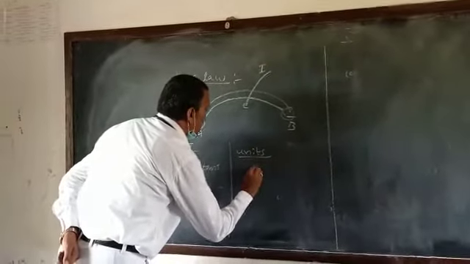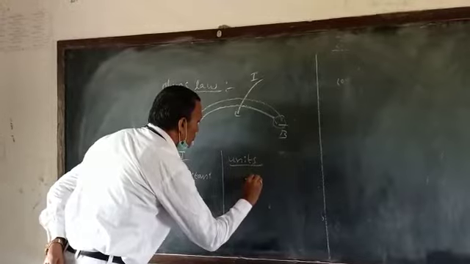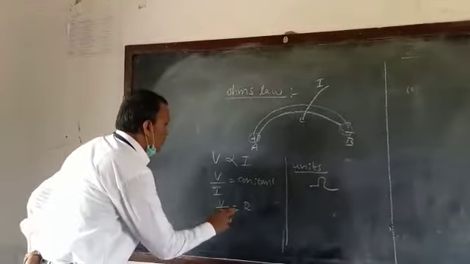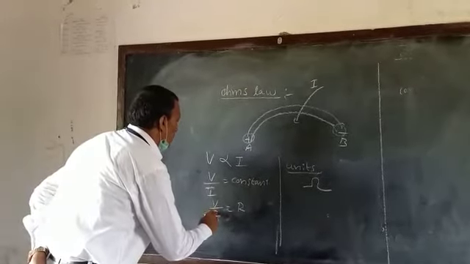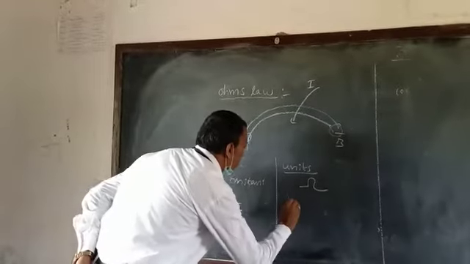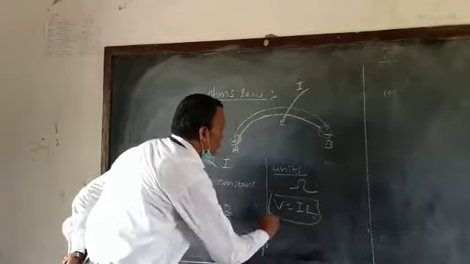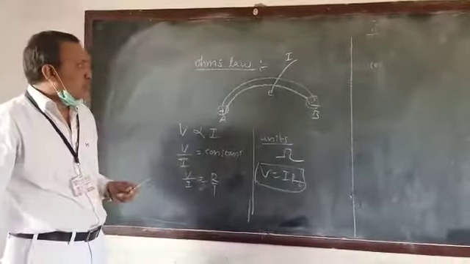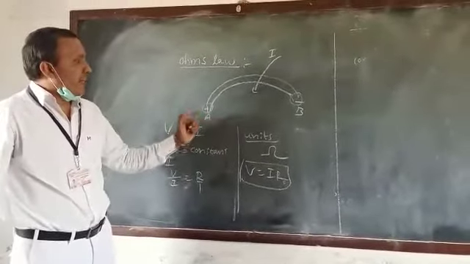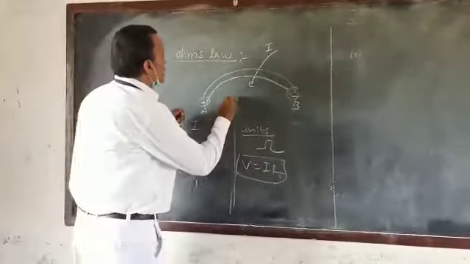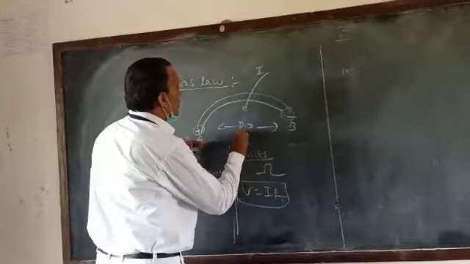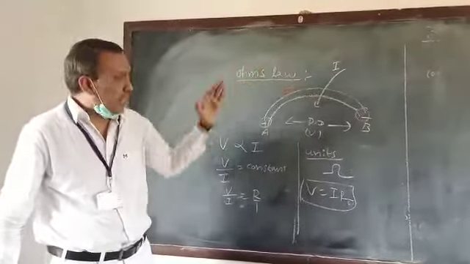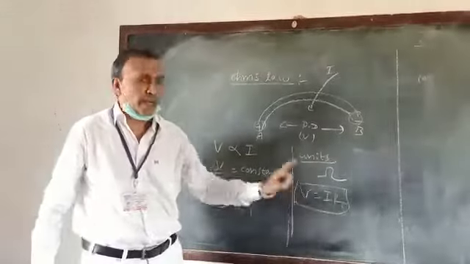The unit of resistance is ohm. This is Ohm's law: V by I is equal to R. If you do the cross multiplication, V is equal to IR. Once again, to recapitulate: the potential difference between the ends of a conductor V is directly proportional to the current passing through it, I, at constant temperature. That is Ohm's law, V is equal to IR.